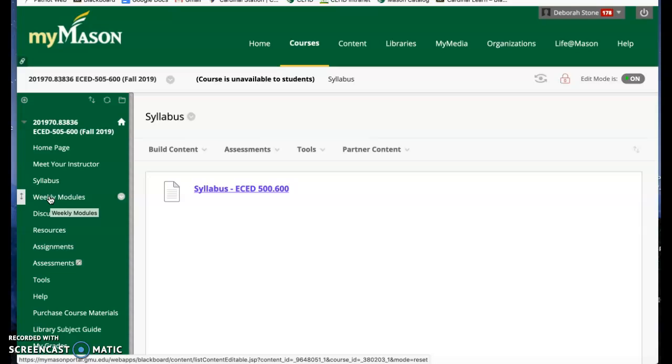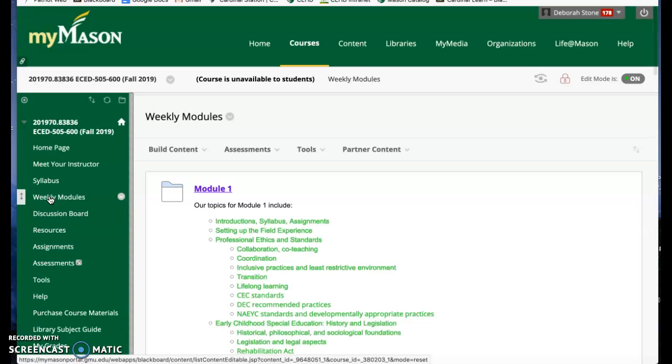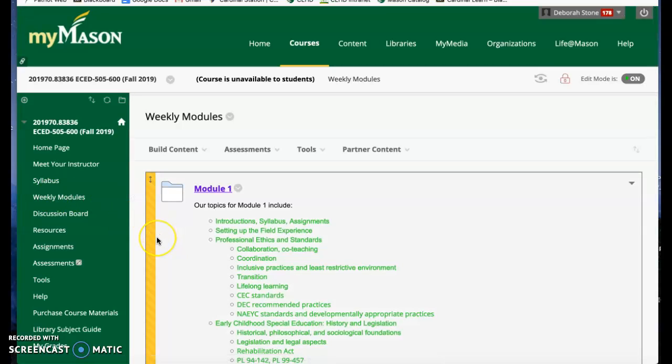So instead of weekly modules, there are just 4 modules. I broke all the information down and collapsed the full 15-week course into 4 modules. There's a lot of information in each module, but if it takes you 2 weeks to do a module, that's fine. I just wanted to break it down in case you wanted to do it in 4 weeks. This is the structure. And if it takes you longer, a week and a half, 2 weeks, that's fine. As long as you get everything done by the end of the semester, you're good.